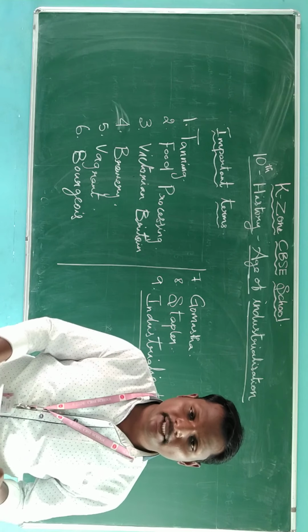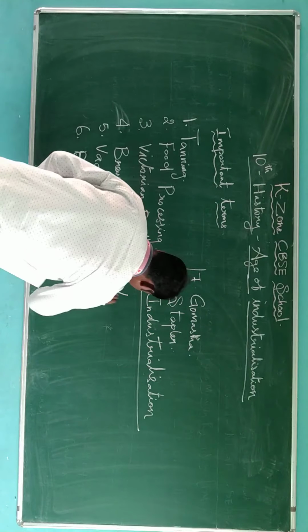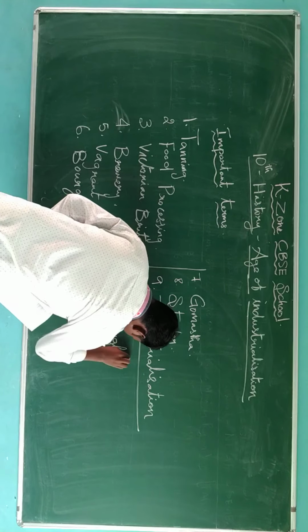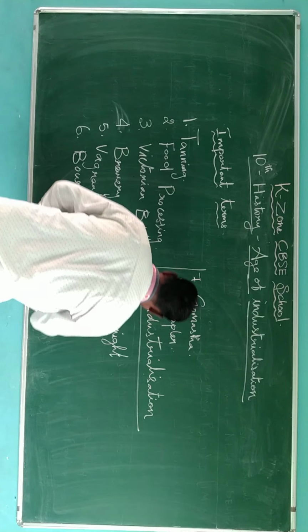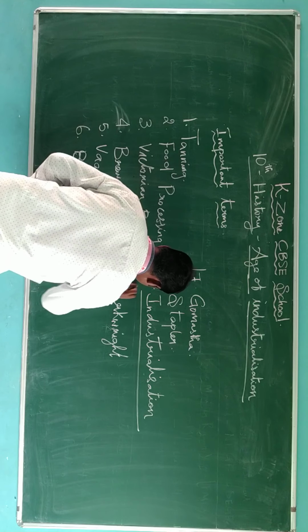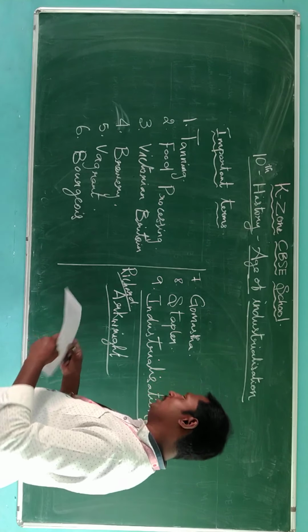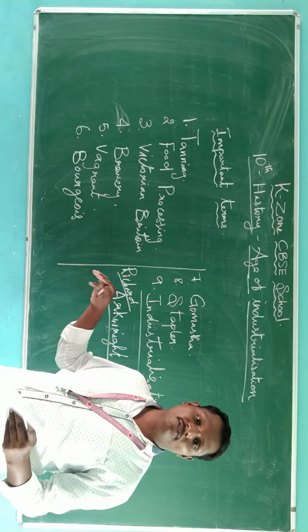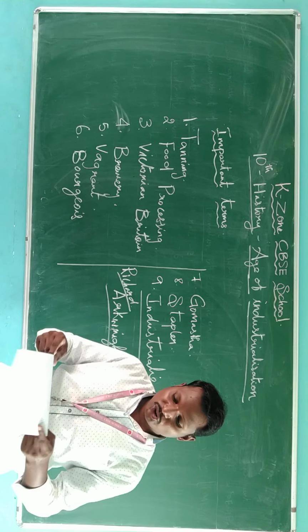Who created that cotton mill? He is a person; I will write his name. Richard Arkwright, sorry. Richard Arkwright created the cotton mill at first. So the next topic is the pace of industrial change.